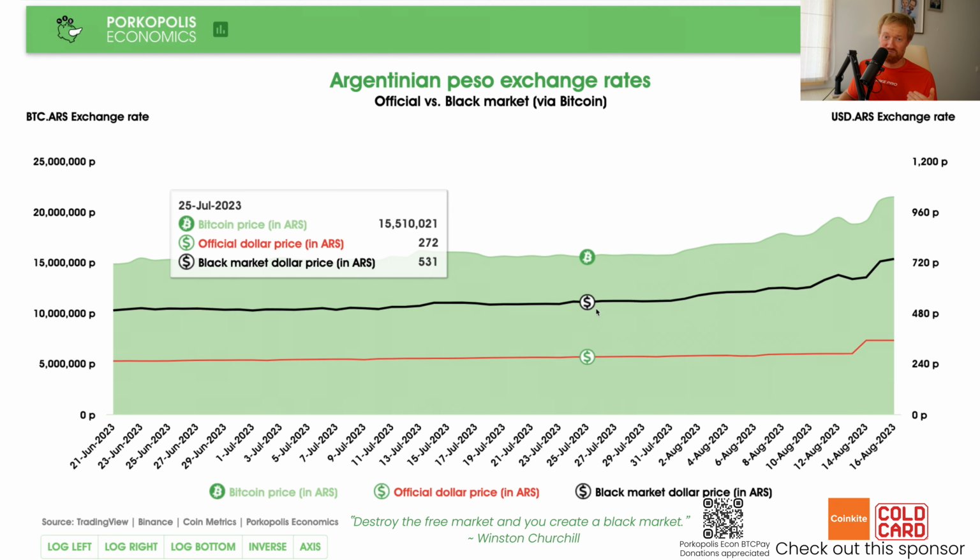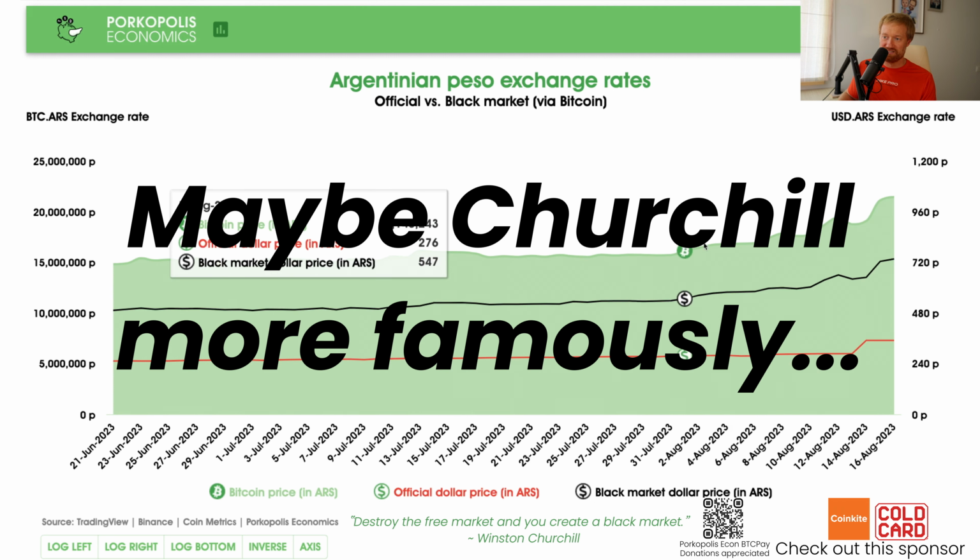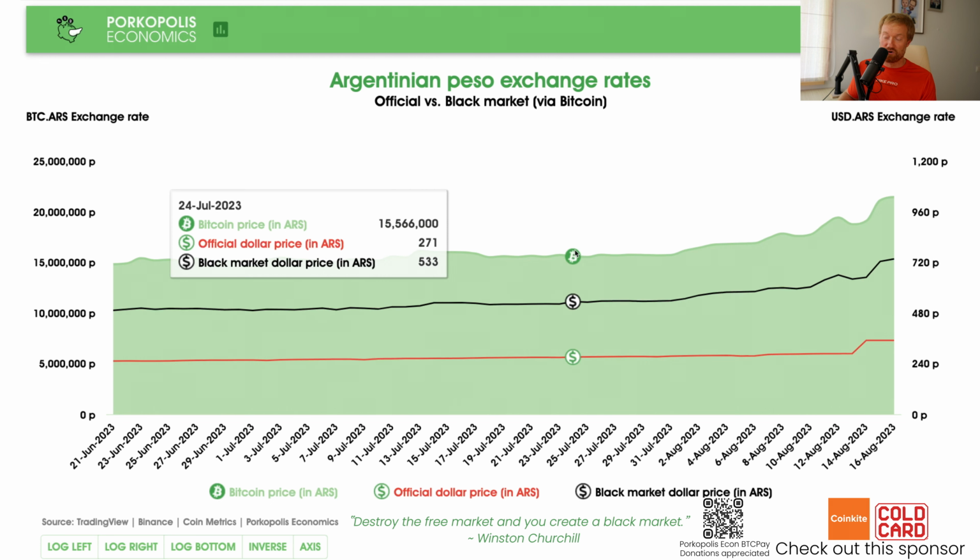This black line, which Bloomberg and other financial news outlets erroneously refer to as the free-floating rate, that's not what that is. Make no mistake, it is the black market. As Bastiat says, and many other people have said, if you prohibit a free market, a black market will emerge. And that's exactly what has happened for a long time in Argentina.